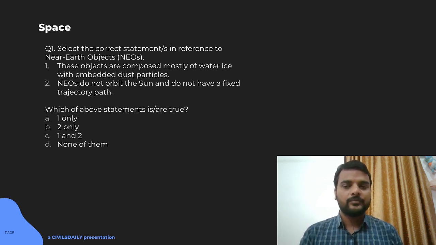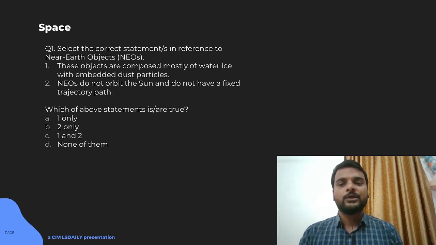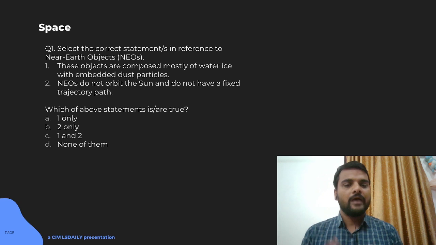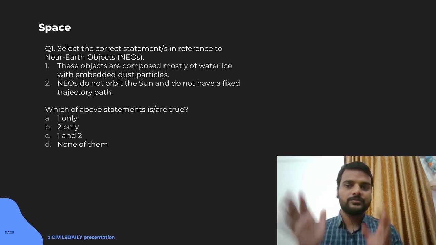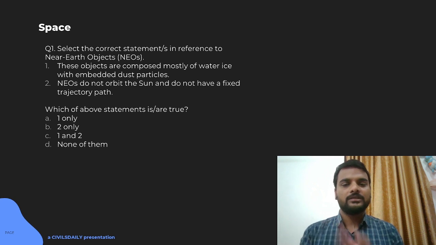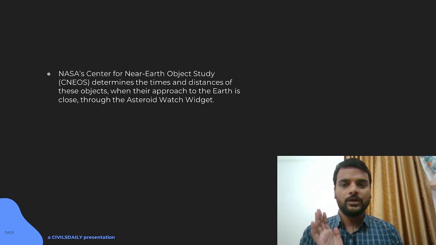So see, apart from the sun and planets, we have many near earth objects, and they are also orbiting the sun in very large orbits, and they do have a fixed trajectory, but sometimes they come into the orbit of the earth. In that way they often get burned and create meteor and asteroid like situations where they come into the earth's atmosphere. So the first statement only will be true here and 2 will not be true here.